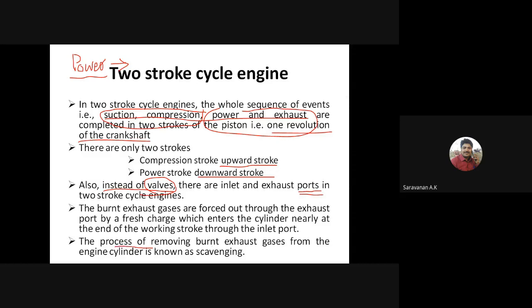And the removal of the burned exhaust gases from the engine cylinder is a process. That process is called scavenging, right? It is a repeated 2-mark question in every IC engine exam. We can expect this question: what is scavenging? It is a process to remove the burned exhaust gas from the cylinder to the atmosphere. So it is called the scavenging process.